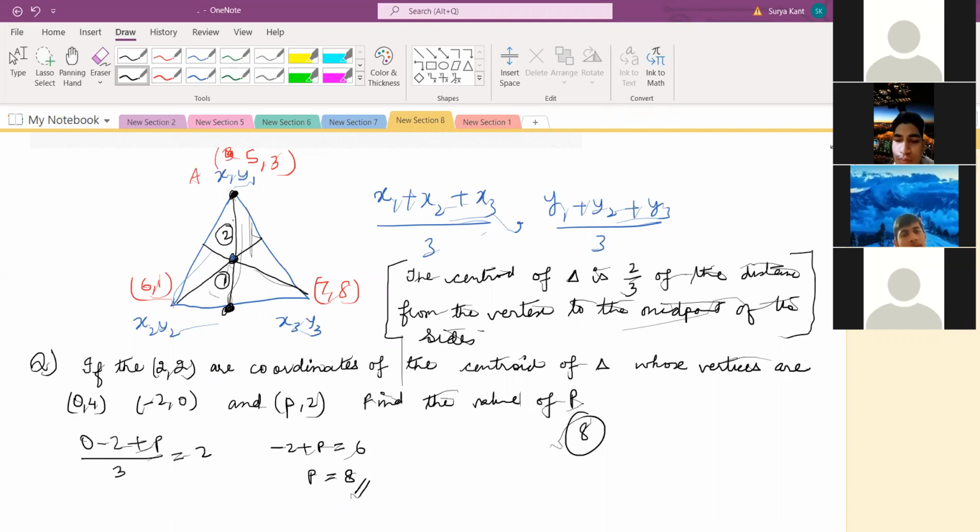Any more questions? Sir, can you give some tough questions on areas related to circles? Actually, area of circles comes very easily. Sir, if it's an inscribed circle or circumscribed circle, those are a little bit tough. It's only that something you add and something you remove.